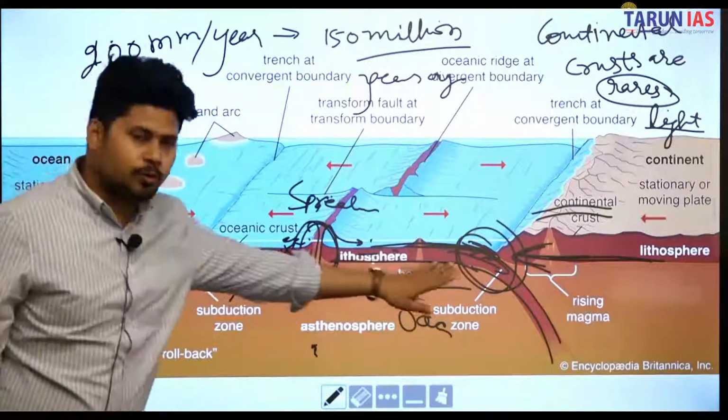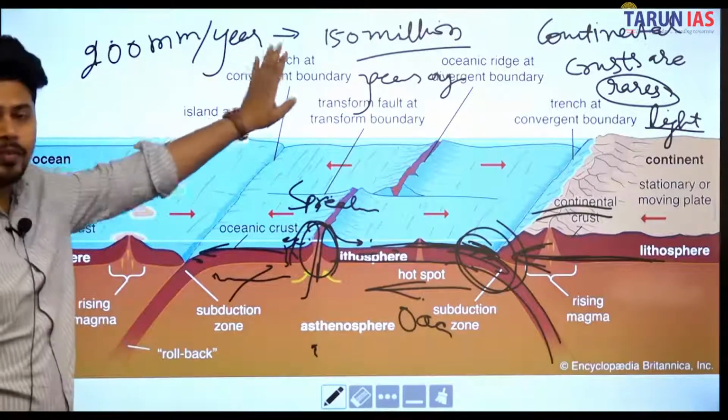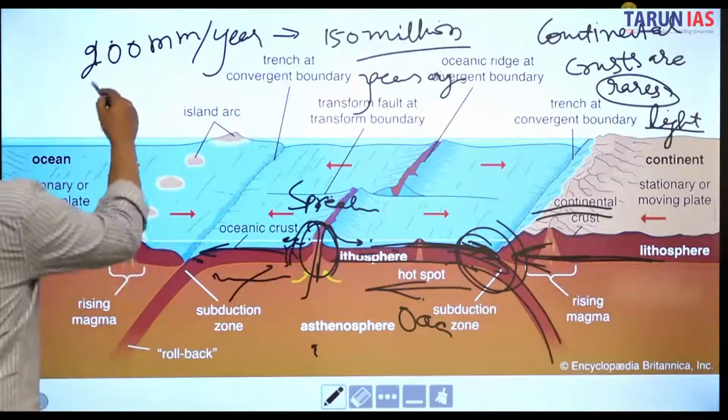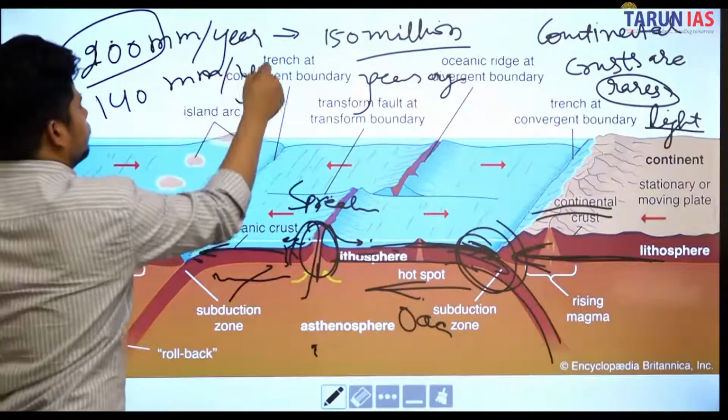So 200 mm per year, 150 million years ago. But now scientists are saying that this has reduced to 140 mm per year. ठीक है?